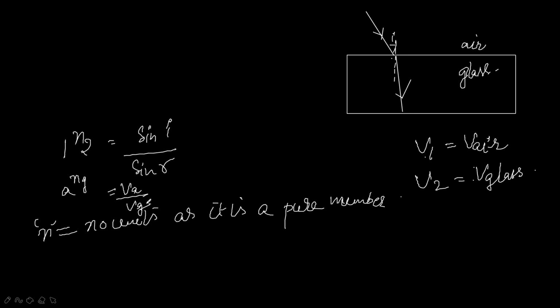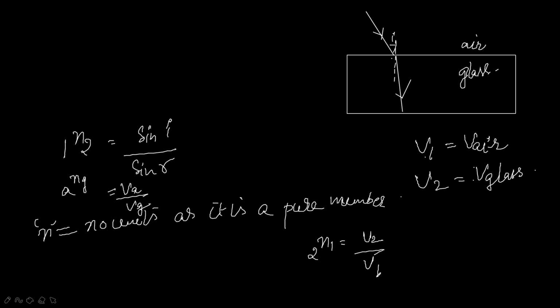Okay, so the refractive index of air with respect to glass is given with a ratio like this. How we'll write it is n1 by 2 equal to V2 by V1. So the refractive index of air with respect to glass is given by the ratio of the speed of light in the glass and the speed of light in the air.